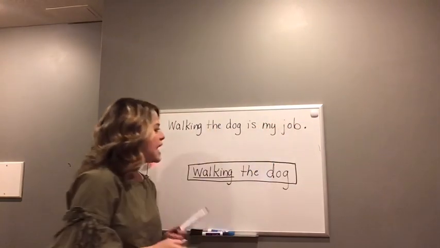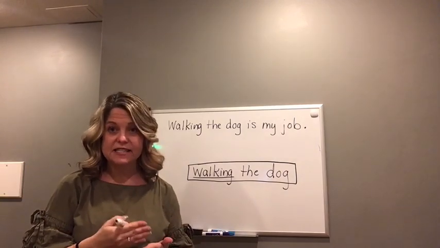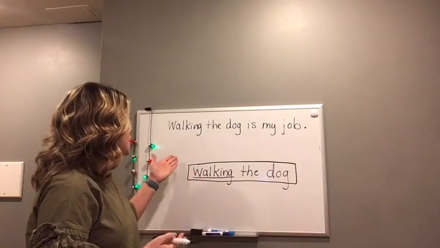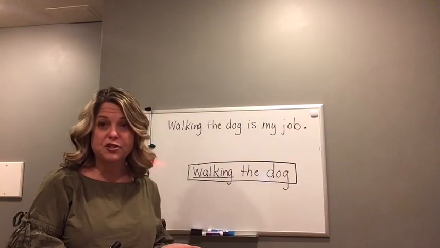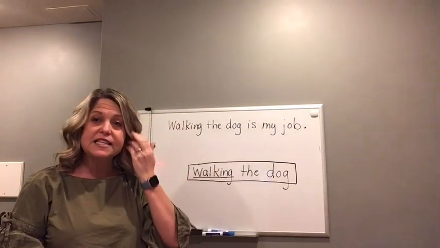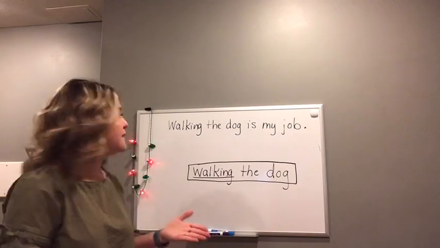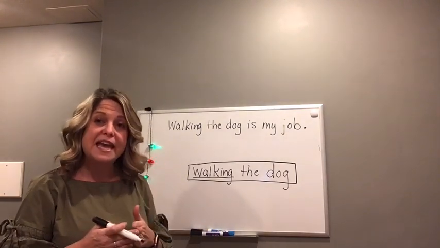Okay, now we are going to follow all the steps of attacking sentences. So, the first thing we do when we attack a sentence is look for any prepositional phrases. Are there any prepositional phrases in this sentence? No, there are not. The next thing that we need to do is find the main verb.